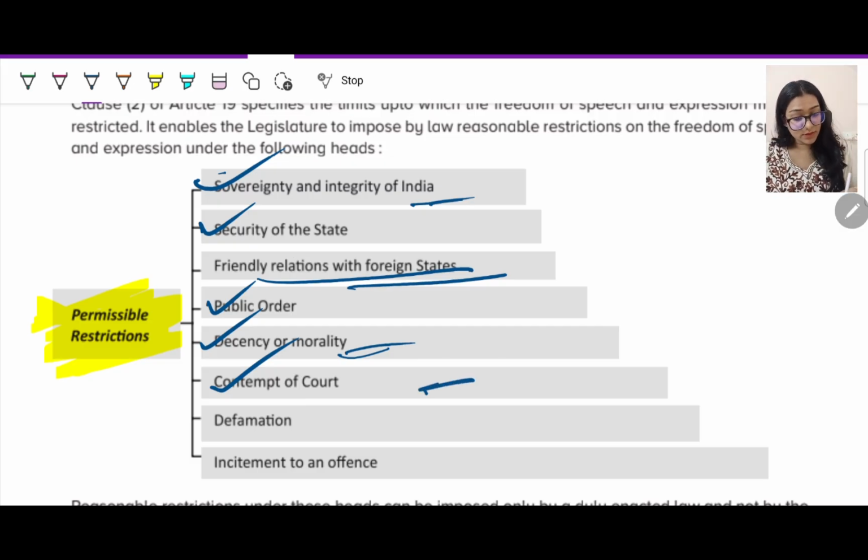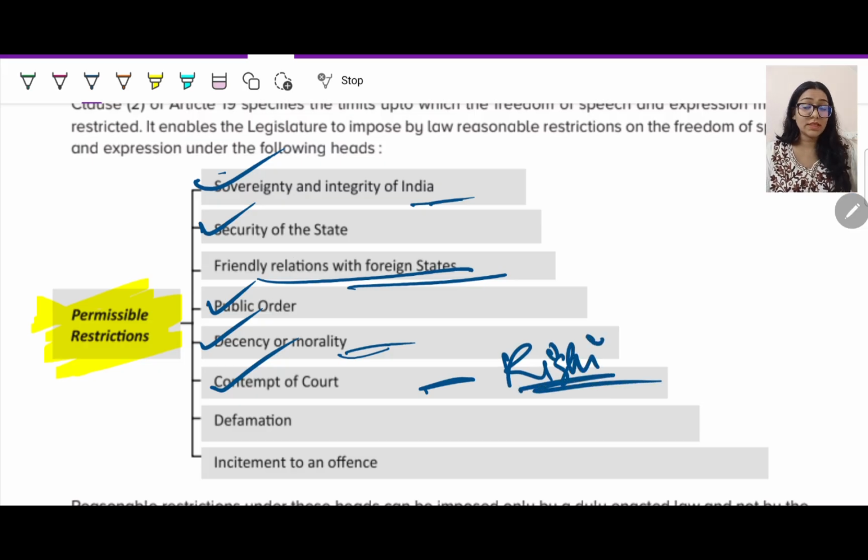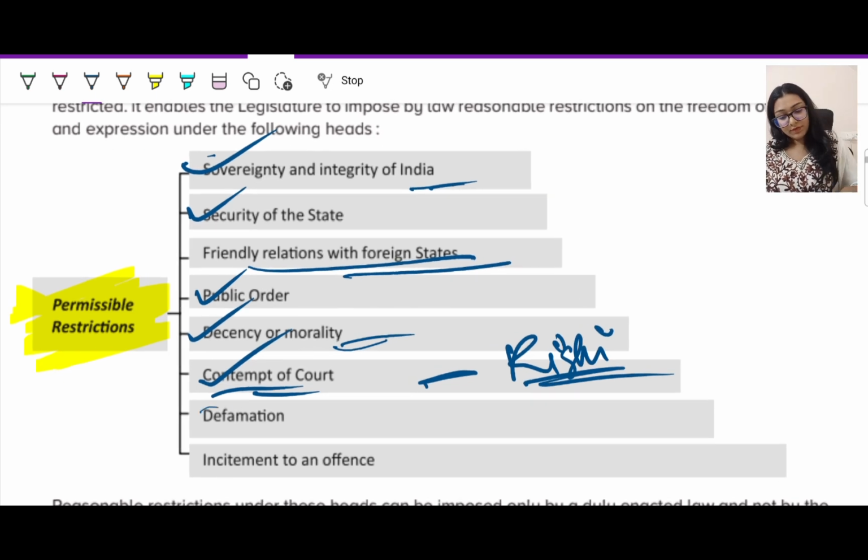Again, this is where the Rishi's topic was debated, that you are contemning the court, you are insulting the court itself, where he said that if you can prove me wrong that the judiciary is not corrupt at all, then prove it. Right? This is where he said that I'm not making any contempt of court, but this is based on my experience, my research, my observation, and then I'm making this particular statement, right?